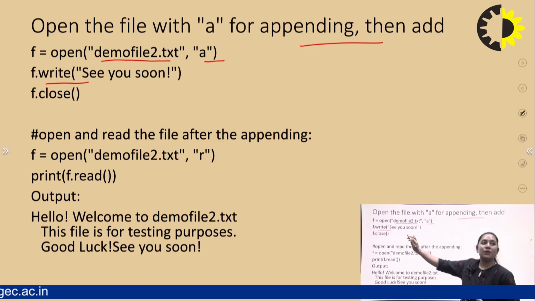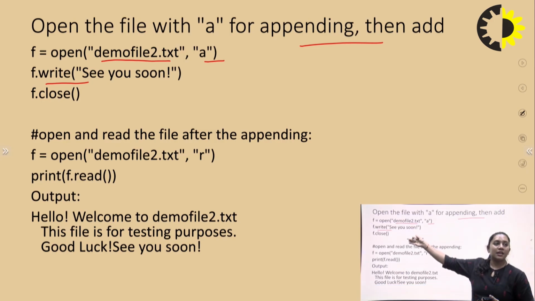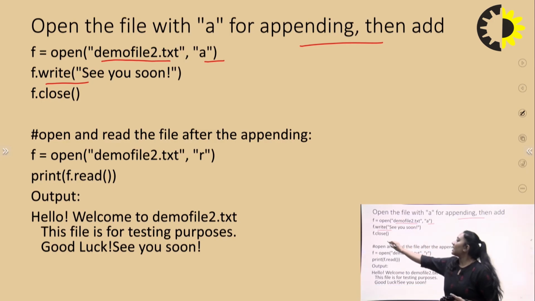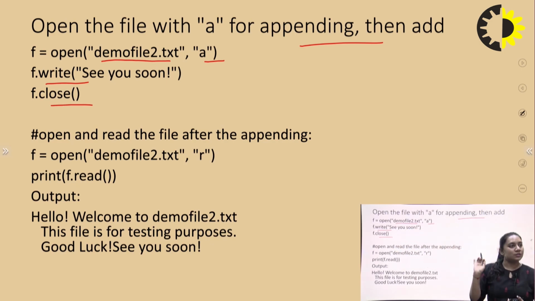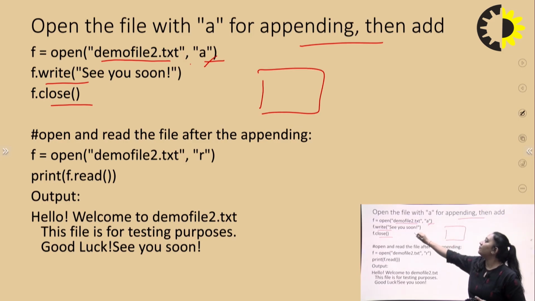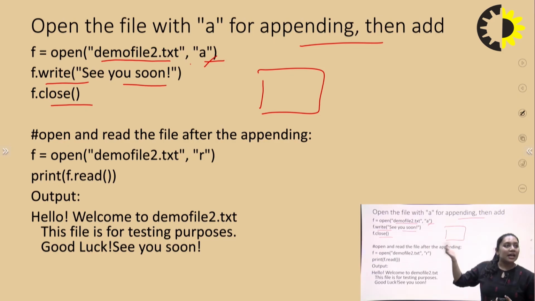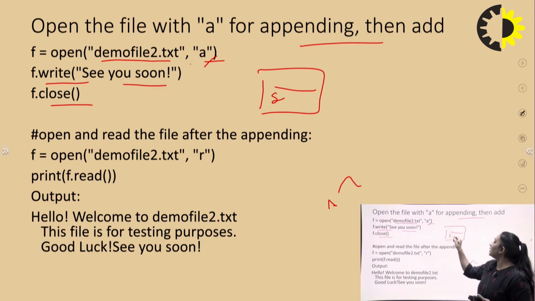So for example, you have given ABC, and here the example is see you soon. The next is f.close, the file is closed, right? So in the output you get, the file was opened. With the help of appending, we write the next line after whatever content was already present in that file, right? So it is written, then the file was closed, and the output was given.